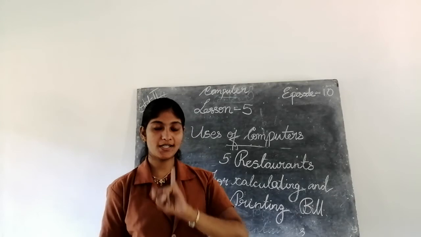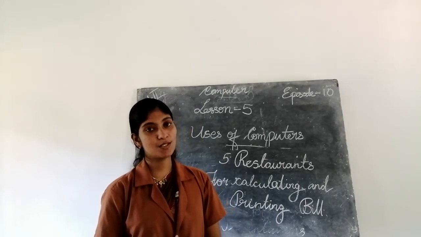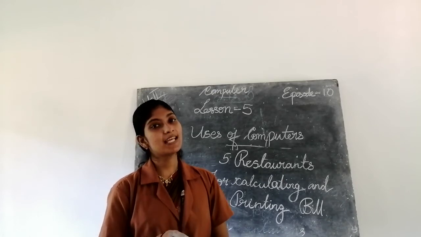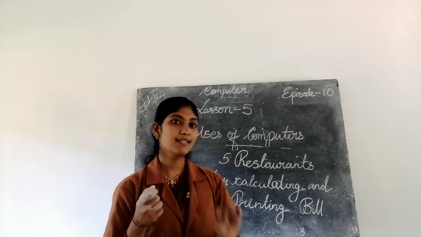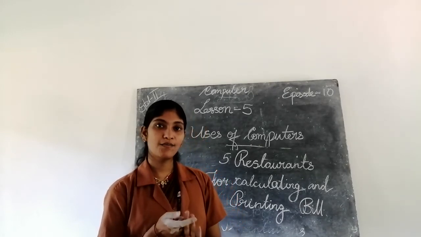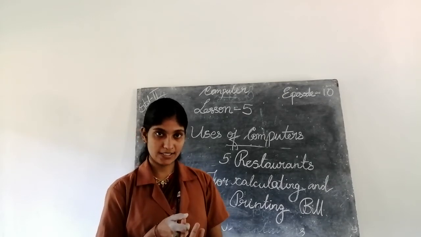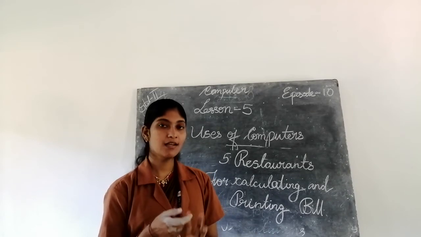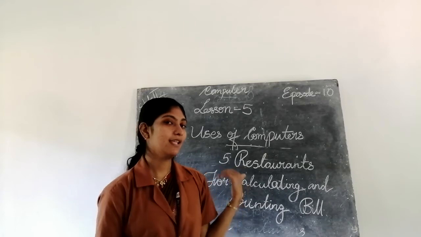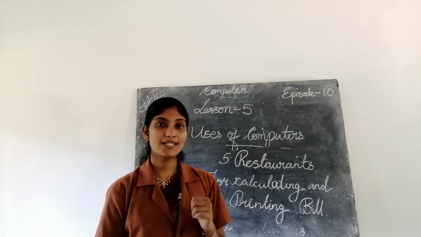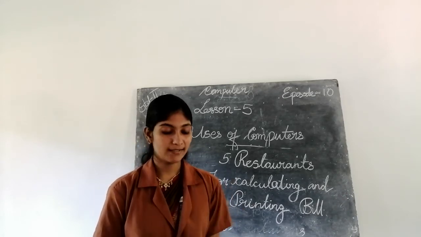Once again, what are the places? First, office. We can type and send messages to other users. Second one, at airport or railway station for booking tickets. Third one, in bank for maintaining money accounts. Fifth one, in school for teaching, preparing results and making presentations. Then next, sixth one, at restaurants for calculating and printing bill.